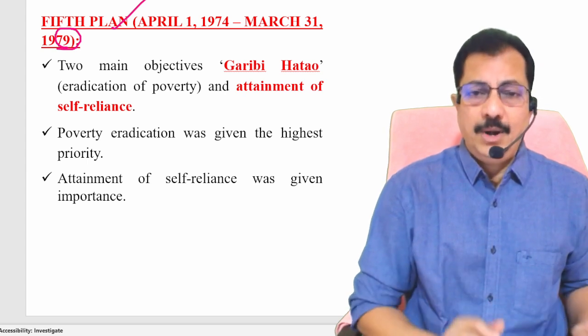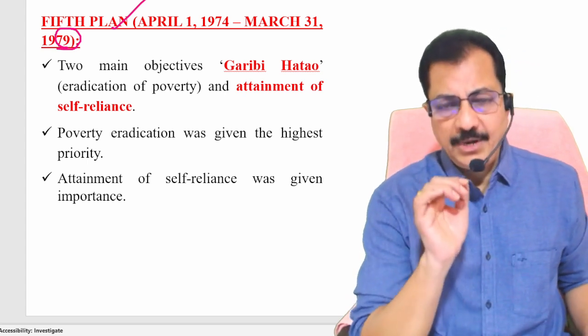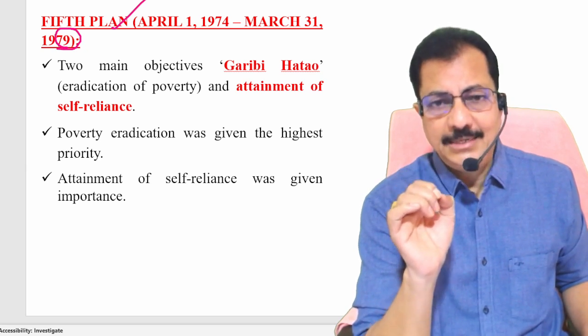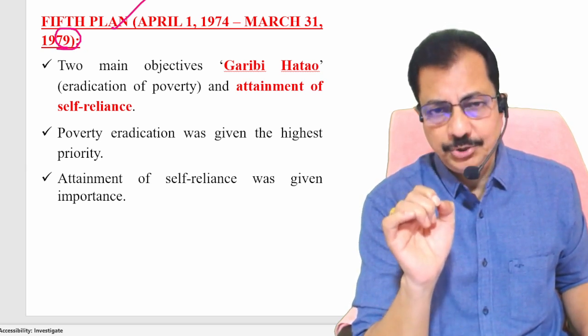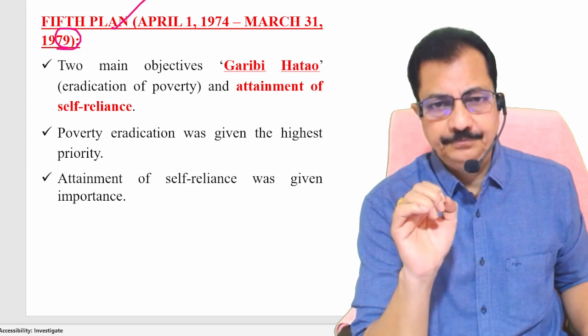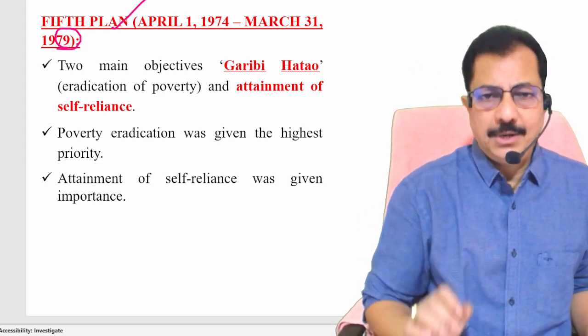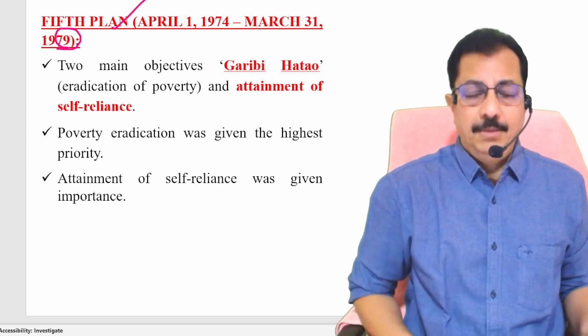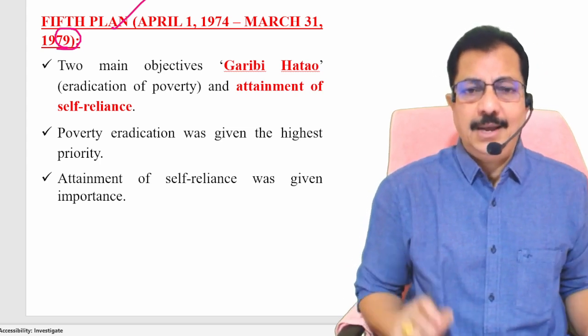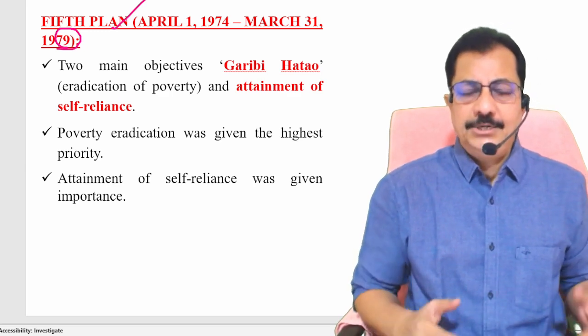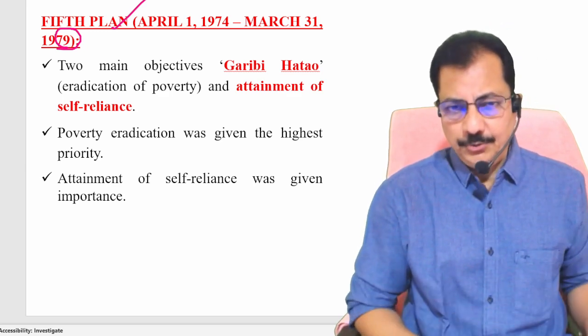Clear? Now what happened in the 1971 election? Srimati Indira Gandhi contested from Rae Bareli constituency in Uttar Pradesh. From the same constituency, Raj Narain also contested, but he was defeated and Srimati Indira Gandhi was declared elected, and she became the prime minister and continued.